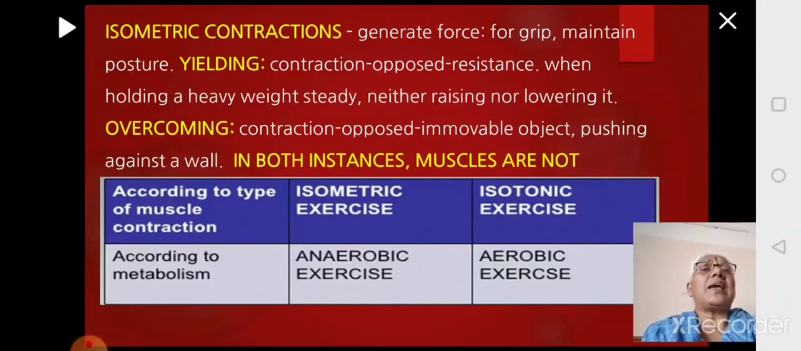Now, basically, whenever you are doing anaerobic exercise, that is, you are doing exercise which is very strenuous, the oxygen supply to the muscle is not enough. Then the muscle enters anaerobic respiration. That time isometric exercise will happen. That is one of the cases where isometric exercise can happen. Isotonic is generally supported by aerobic respiration. So whenever you are doing aerobic exercises, most of the time it is the isotonic type of contraction that happens in the muscle.